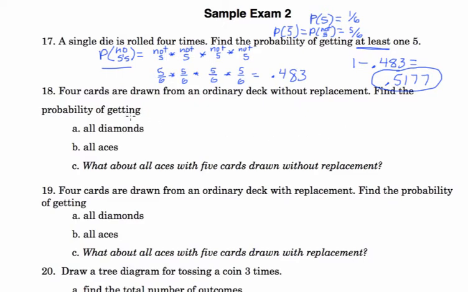Four cards are drawn from an ordinary deck without replacement. Find the probability of getting all diamonds. The key word here is without replacement. If you don't replace the cards, it changes the next probability. So you want to find the probability that the first one is a diamond. That would be 13 out of 52. And then the second one is a diamond given the first one was. So let's see, you took out one of the diamonds, so now there's 12 left, and you took out one of the cards, now there's only 51 cards in your sample space.